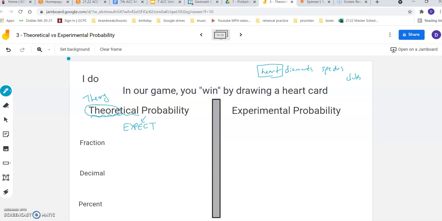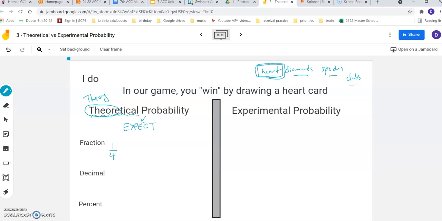So we already talked about this, right? There's one winning suit out of 4 possibilities. So you would expect to win this game 1 out of every 4 times you played. Right? So you have a 1/4 chance of winning this game, or you would expect to win it 1 out of every 4 times you played.